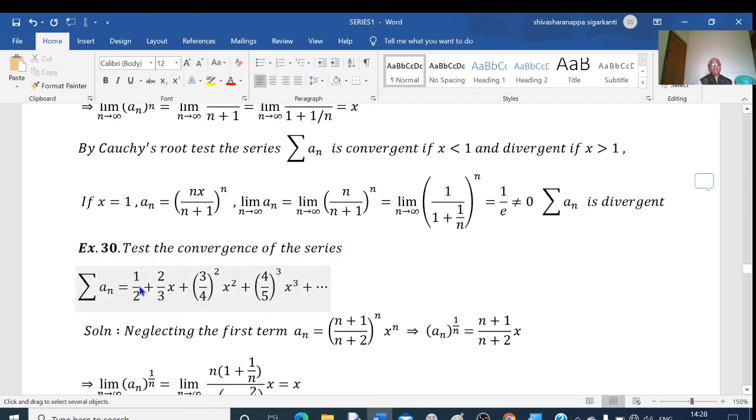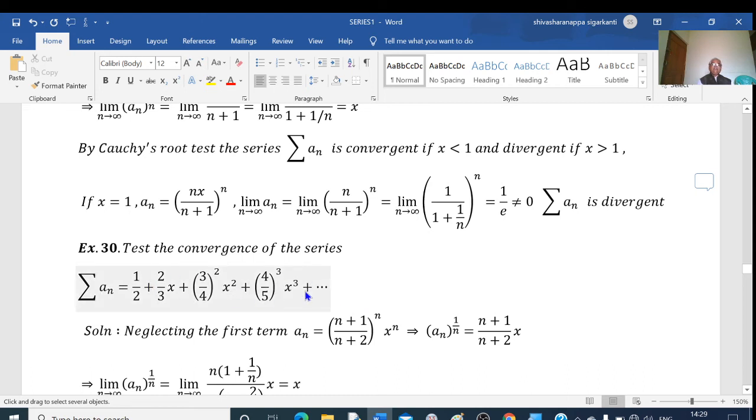So we can delete a finite number of terms, or we can add some finite number of terms to any series. Then the nature of the series is not altered. If I delete 1 by 2, then if sigma a_n is convergent, then after deleting also it is convergent. If sigma a_n is divergent, then after deleting also it is divergent. So neglecting the first term, I will consider this as the first term, this as the second term, this as the third term, and so on.